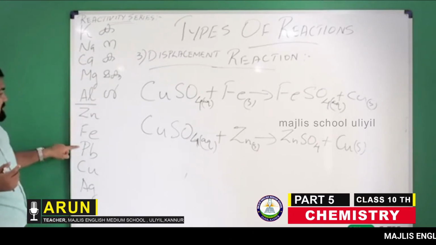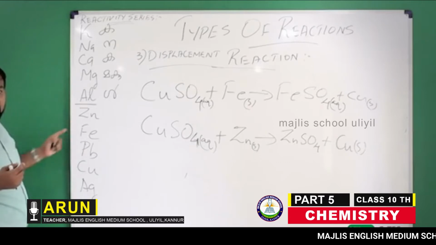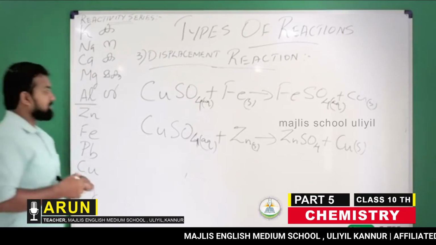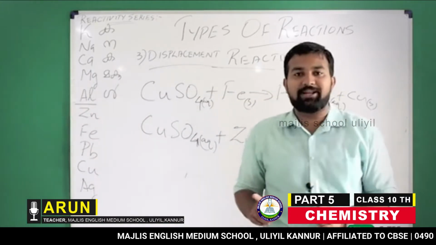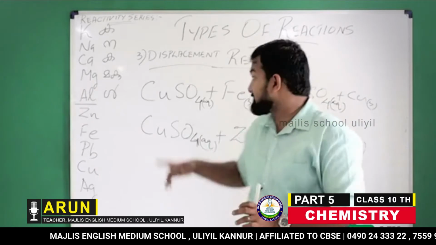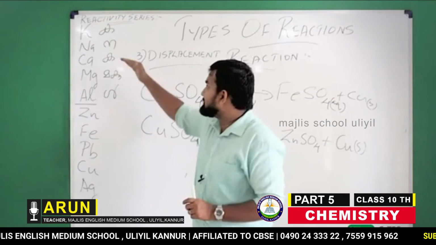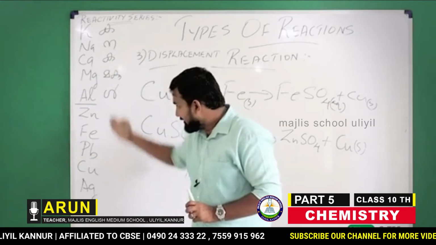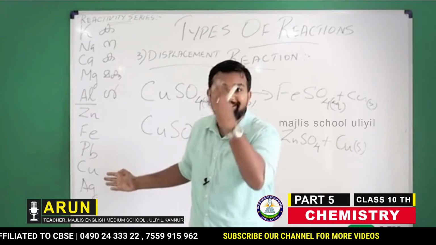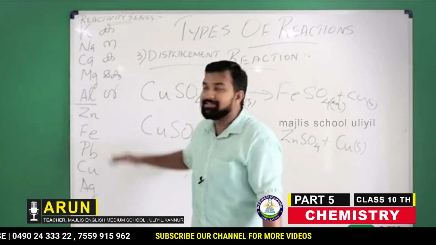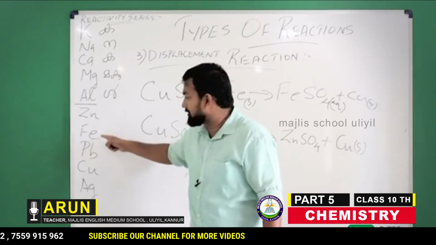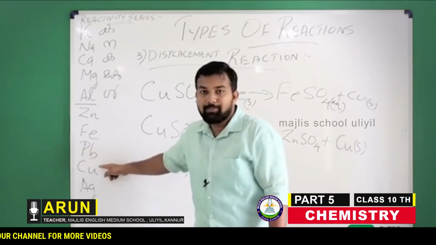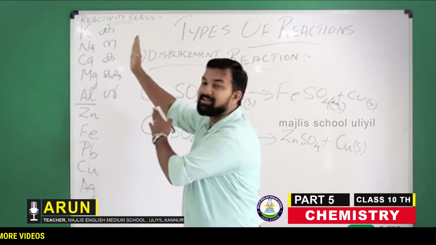Then it is zinc, ferrous, lead and copper. Then silver and gold. So this is the reactivity series. When we are discussing displacement reaction, this reactivity series is important for us. This is not the complete order. There are elements in between these elements also, but in order to get an idea of the reactivity order, we are representing these elements. There are elements between zinc and ferrous, between ferrous and lead, and between lead and copper, but a representative order is this.